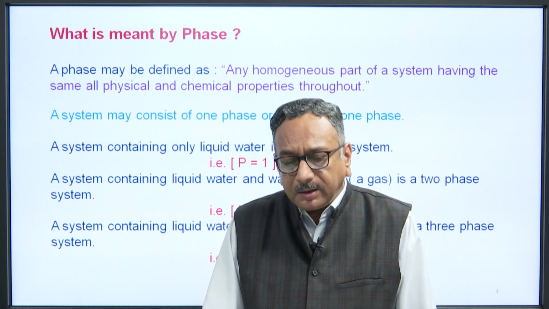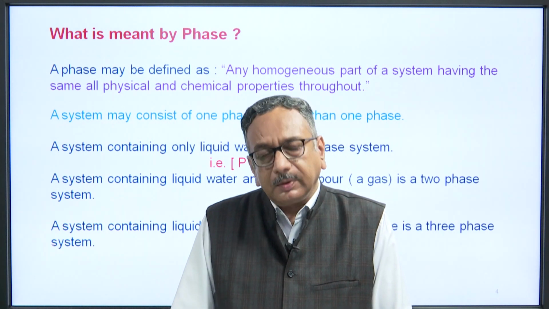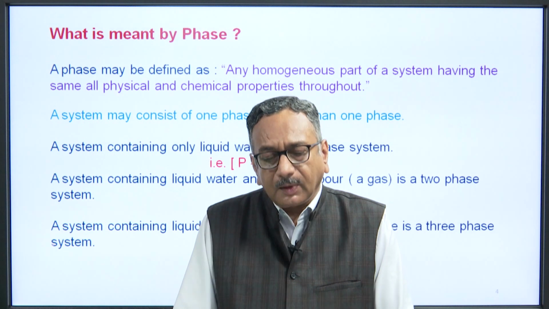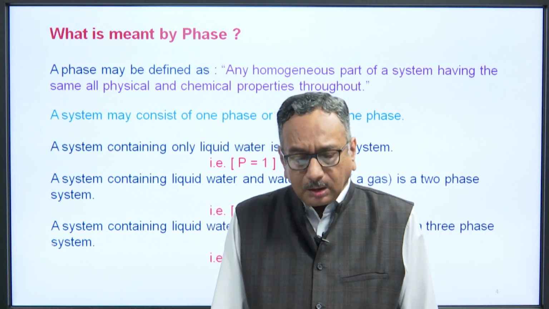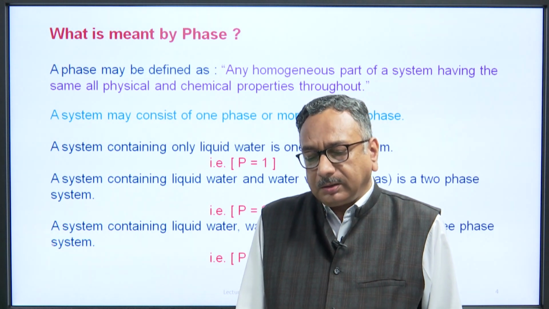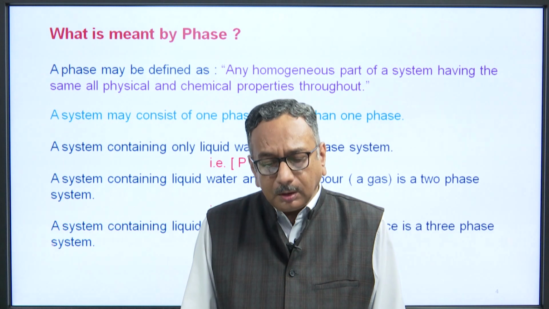A system containing only liquid water is known as a one phase system, that is P is equal to 1. A system containing liquid water and water vapor, that is a gas, is a two phase system, that is P is equal to 2.